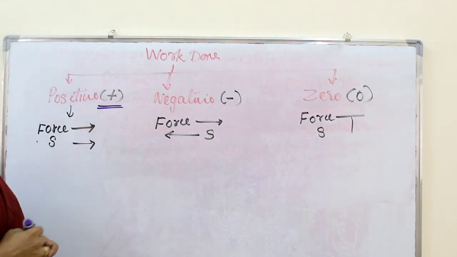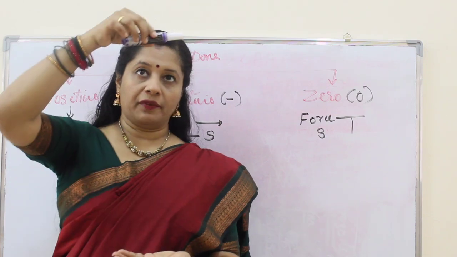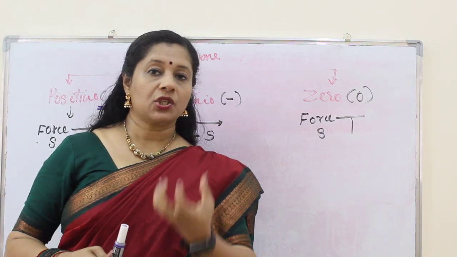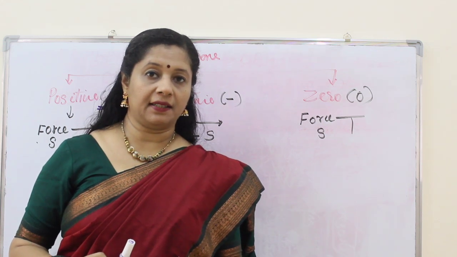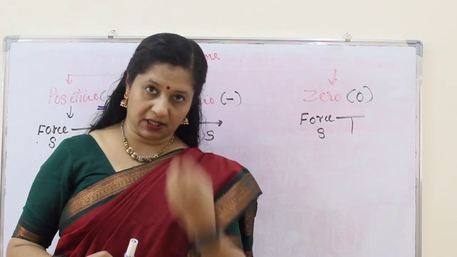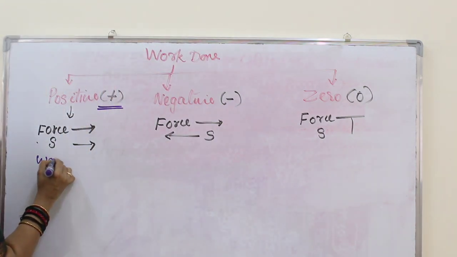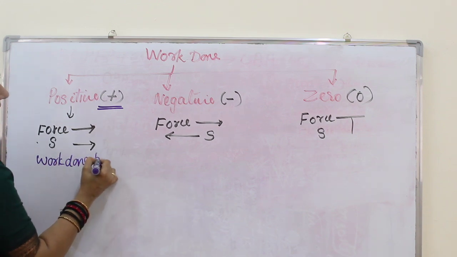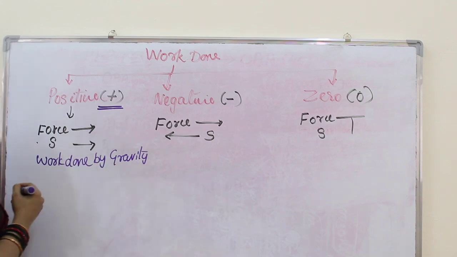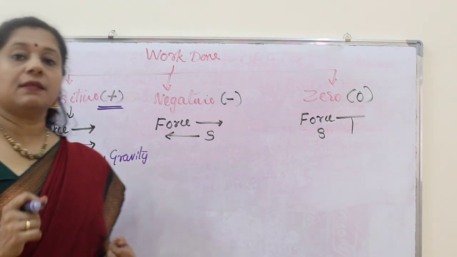as positive. Suppose an object is freely falling under the force of gravity. So when it is falling freely and without any other force, the gravity is pulling it, right? So what is the work done by gravity here? Positive, because gravity is towards the ground and the displacement is also towards the ground. So work done by gravity on a freely falling object is positive. Or, at the same time, when a spring is being stretched, in that also work done is positive.